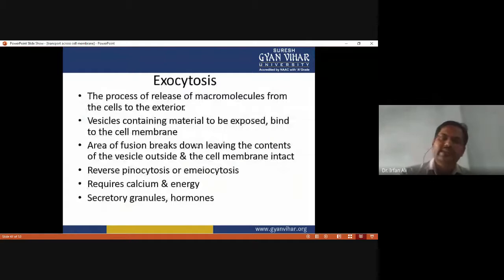And the second process is exocytosis. The process of release of macromolecules from the cell to the exterior is called exocytosis. The vesicle containing the material to be expelled binds to the cell membrane. Then the area of fusion breaks down, leaving the content of the vesicle outside, and the cell membrane is still intact. It is also called reverse pinocytosis or emeiocytosis, and it requires calcium and energy. Secretory granules and hormones can be exocytosed by the process of exocytosis.